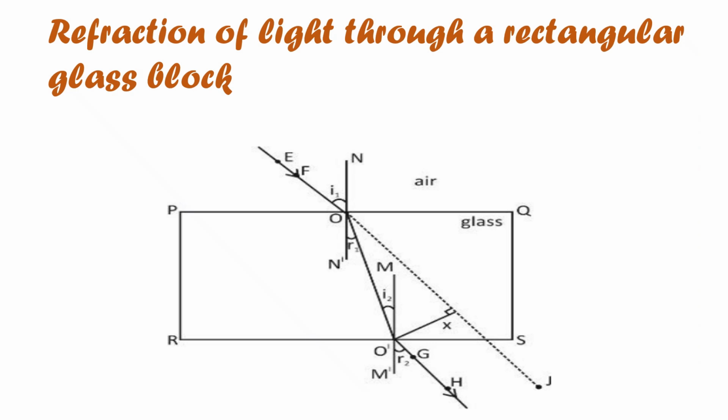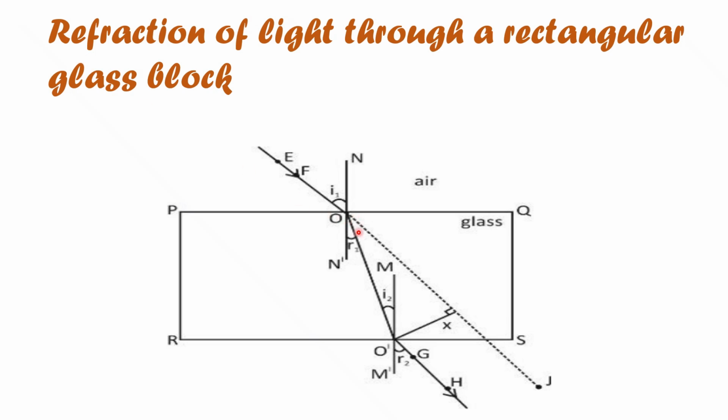Let us learn about refraction of light through a rectangular glass block. Now here we have a rectangular glass block, as you can see. First, there is a ray of light falling on the glass block. The ray of light is EO and this is the incident ray. So when the incident ray falls on the surface of a glass block, we can see a normal. NON' is the normal at the surface of the glass block at the point where the incident ray hits. And now since this is from rarer to denser,